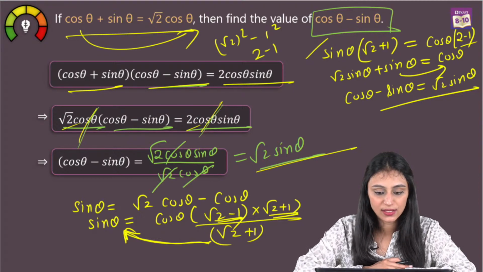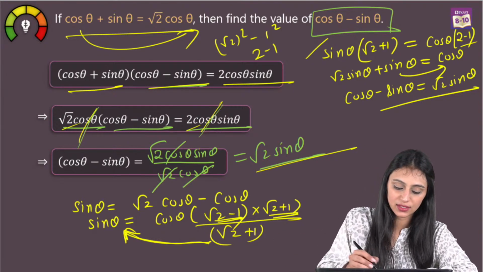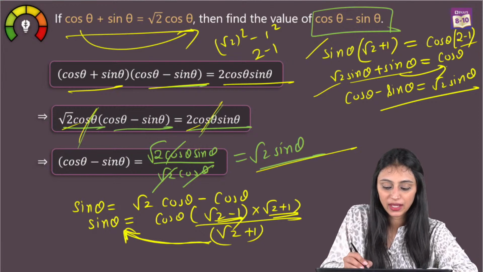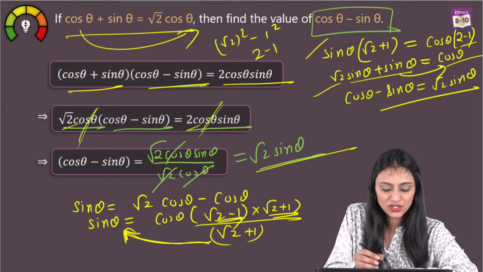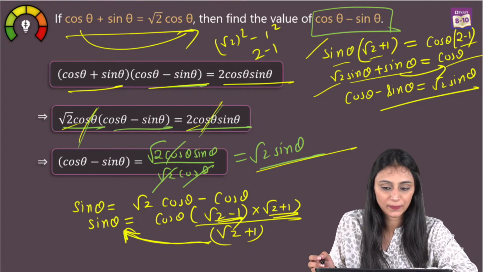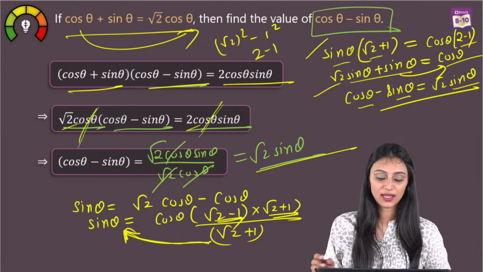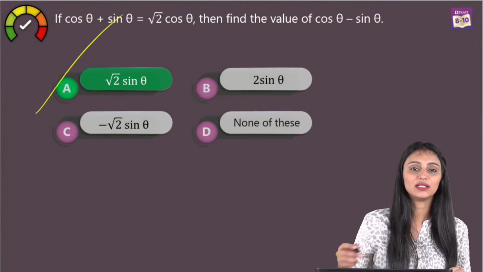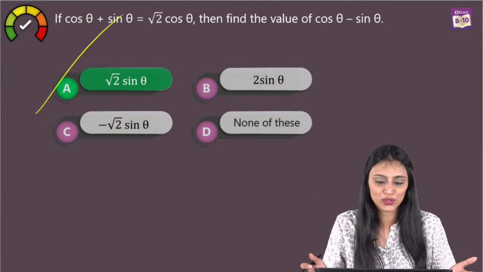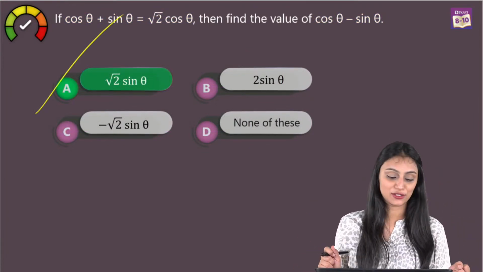Fourth step, Urja is asking fourth step, right? Fourth step is this. Simply you multiply here, and you get cos theta. I've just multiplied sin theta with root 2 plus 1, right? So we get cos theta minus sin theta equals root 2 sin theta. So this is the answer from the second method. Whichever method you want to use, you can use that. So option A is the right answer for this.